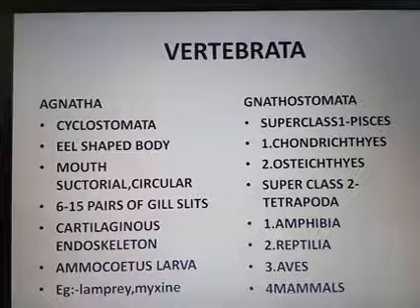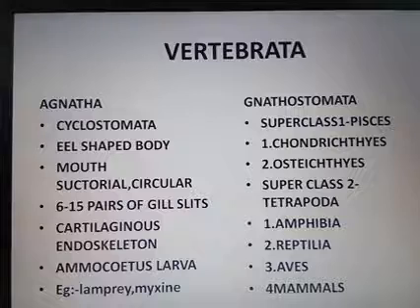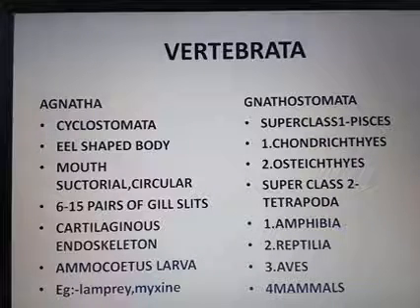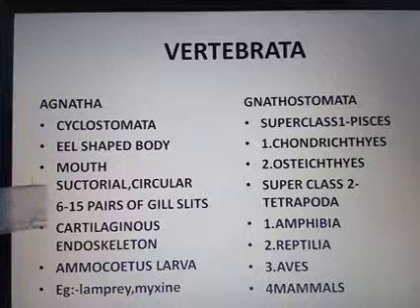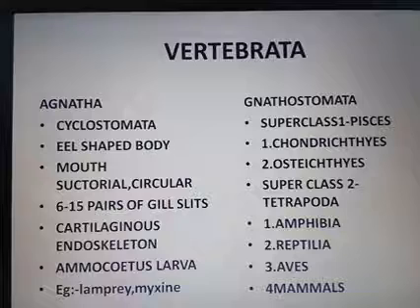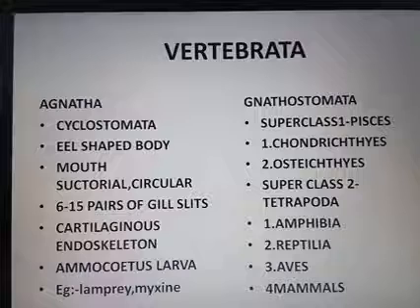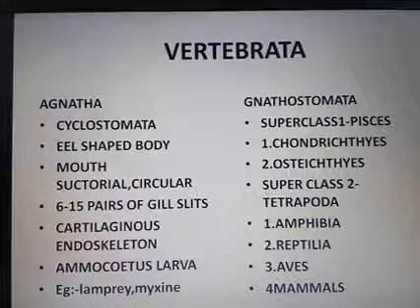So in the Agnatha, the class Cyclostomata has 6 to 15 pairs of gill slits, and they are ectoparasites on fishes. Ecto means outside, and they feed from the body of the fishes.